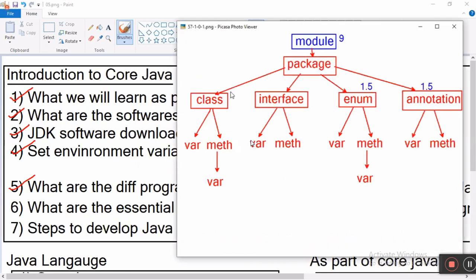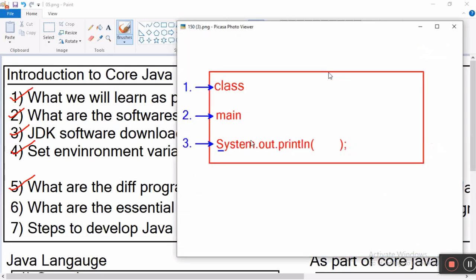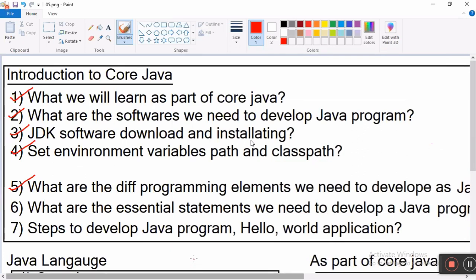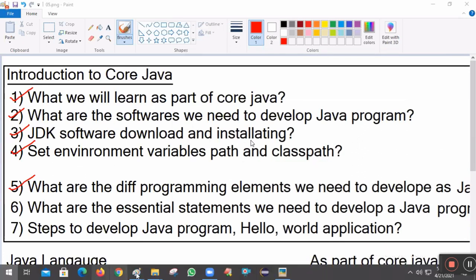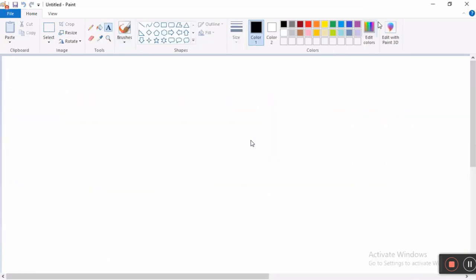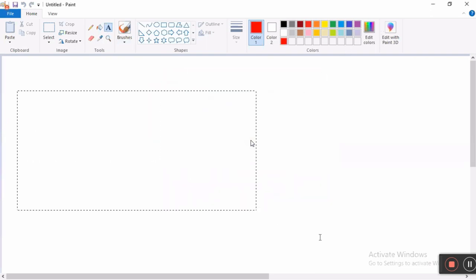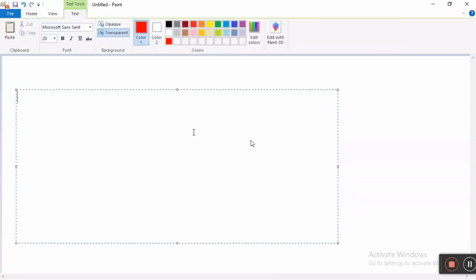Okay. Now the question is, what are the essential statements to develop a Java program to compile, execute, and display some message on console? Compile, execute, display some message on console. Okay, listen now. What do I want to do? I want to develop a Java program, then compile and then execute it to display hello world on console.